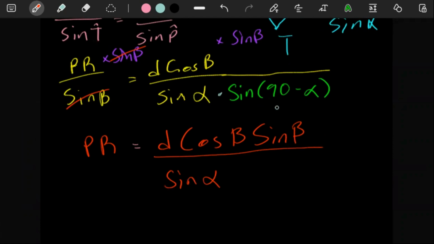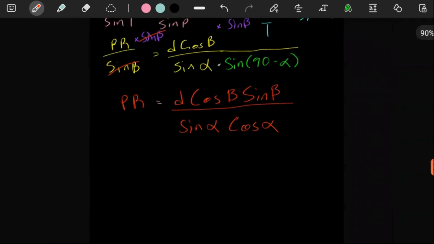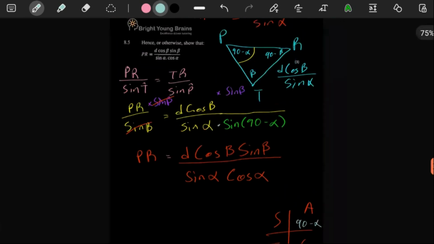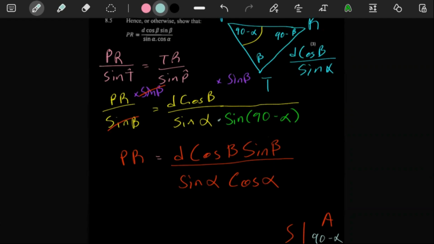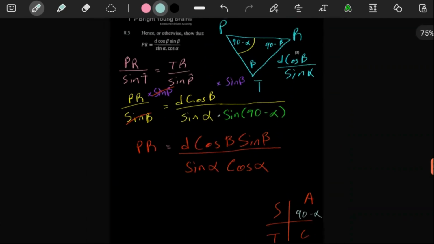Here, remember, you can change this from your reduction formula. Remember, anything with a 90 tends to a cos, and everything is positive in that quadrant because of CAST, which is where 90 minus alpha would be. So from sine, you have to change to cos, and this is what we have. If you look at it nicely, it's exactly the same as what they want us to end up with: d cos beta, sine alpha, cos alpha. They'll give us 3 marks. And that is that. Let's move on to question number 9.